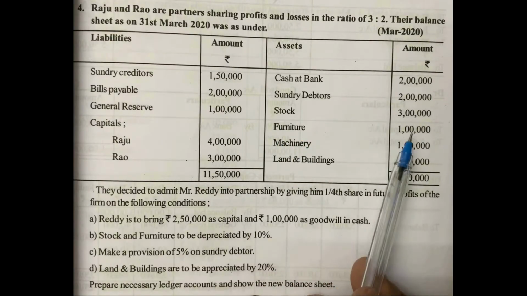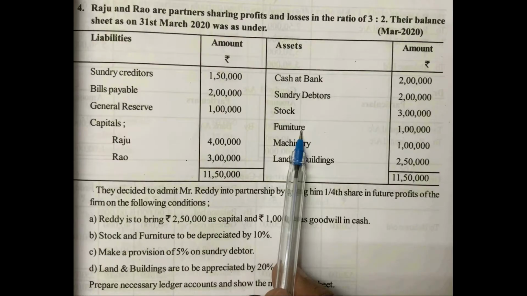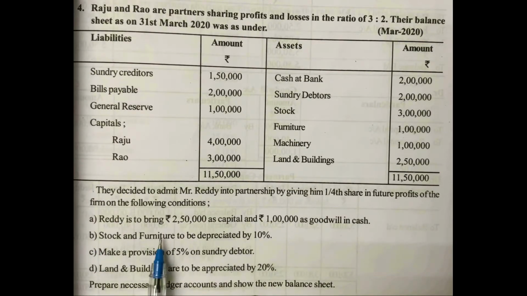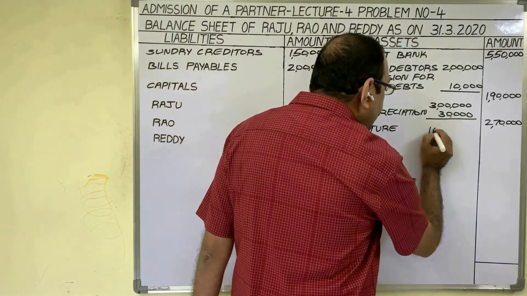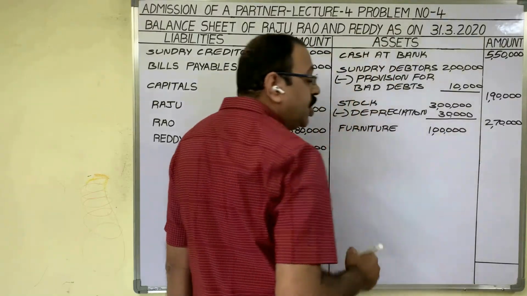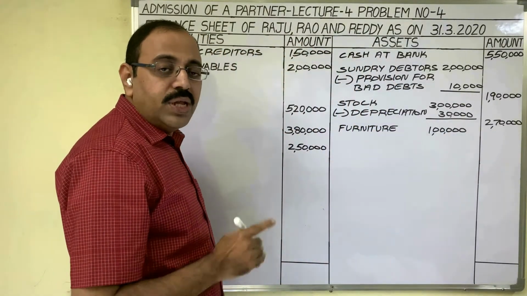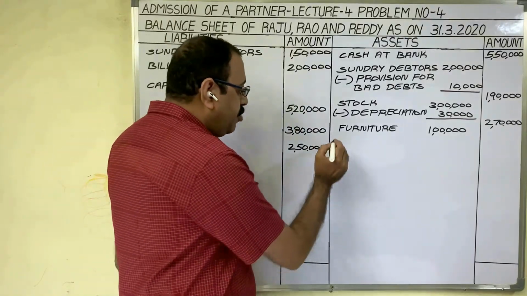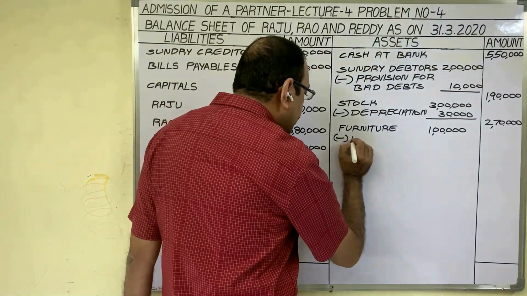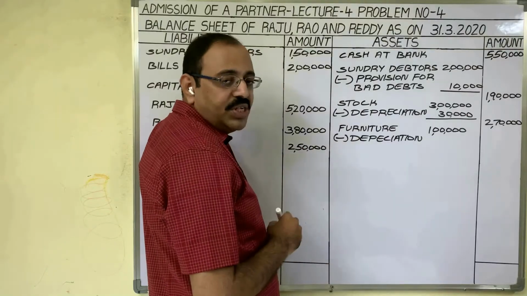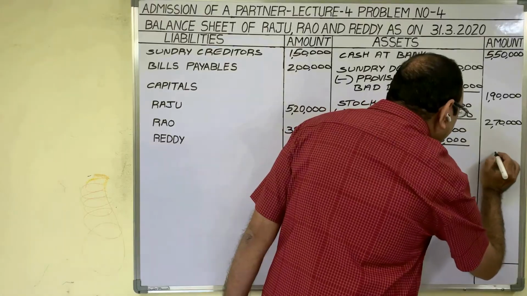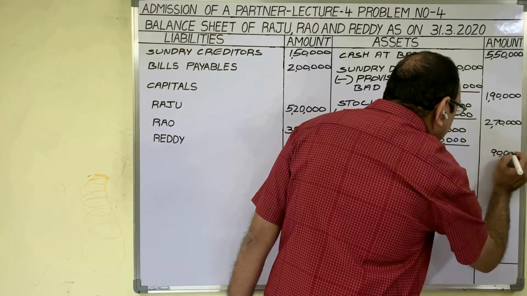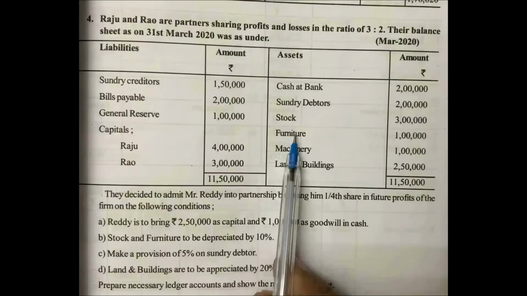Next, furniture 1 lakh rupees. Related to furniture, there is one adjustment. Adjustment B: furniture to be depreciated by 10%. Furniture. Old balance sheet value you have to take in the inner column. Market value of furniture is reduced by 10% now. So that is depreciation. That depreciation we should deduct here. We calculated the amount in the revaluation account, 10,000 rupees. So the market value of furniture, 90,000 rupees, we have to show in the outer column.